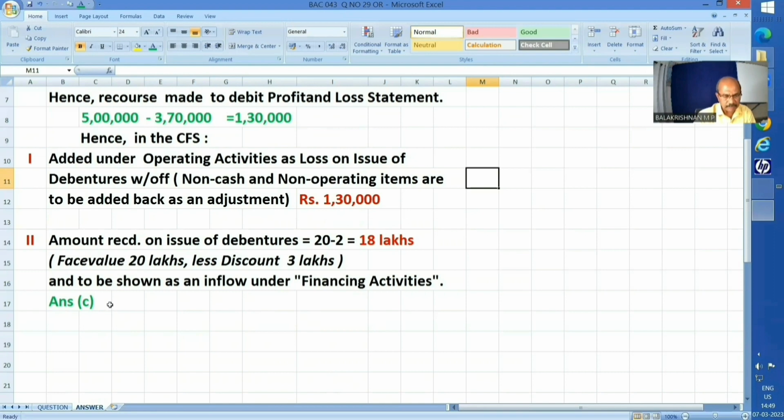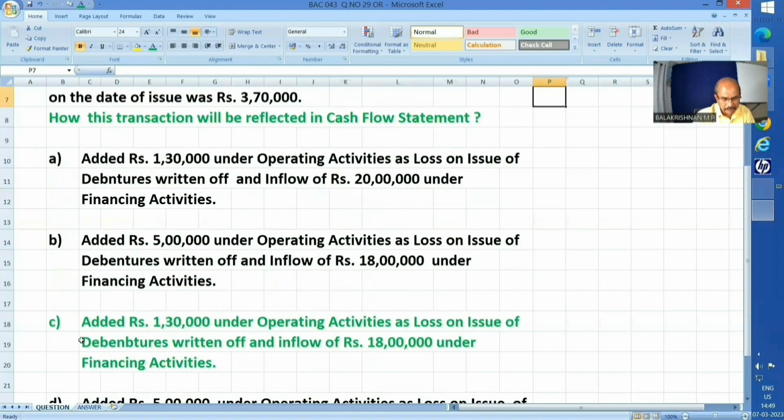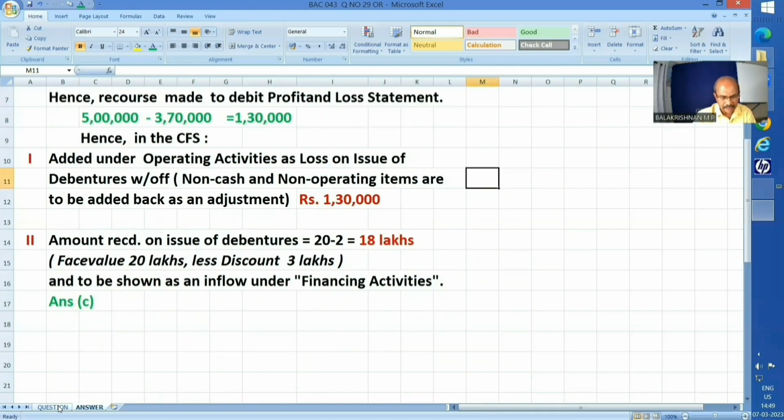Right. Now the physical part. Amount received on issue of debentures, that is 20 minus 2, 18 lakhs only came to the bank, net of discount. To be shown as an inflow under financing activities. These two are what have been indicated in item C: added rupees 1,30,000 under operating activities as loss on issue of debentures, which I explained now, and rupees 18 lakhs under financing activity. So answer C is the correct one.